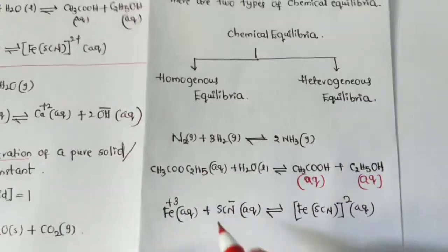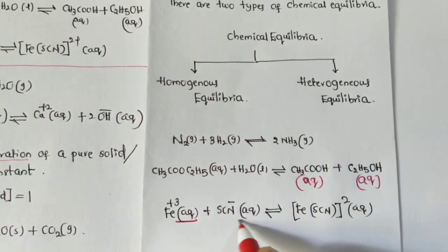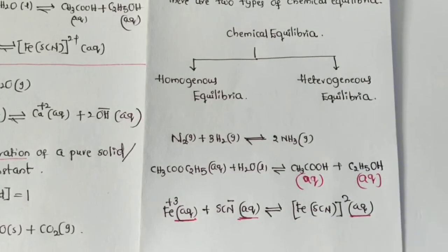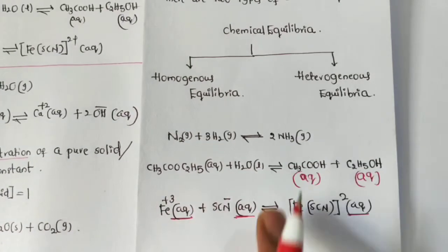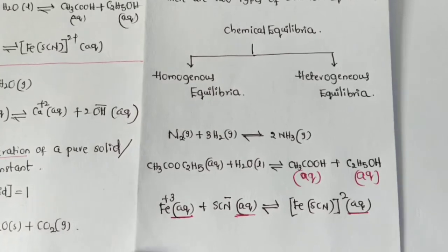So all are in the same phase, meaning reactants and products are in the same phase. That's why it is an example of homogeneous equilibrium.